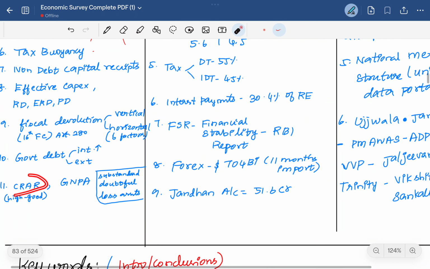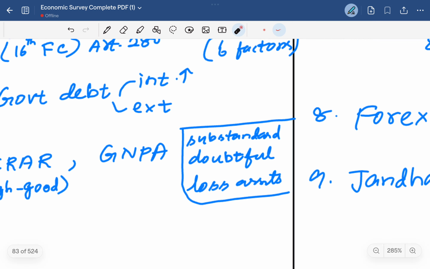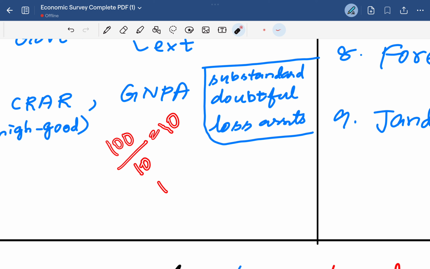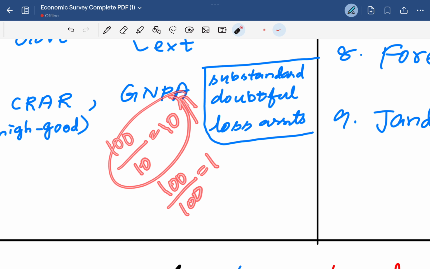Then the capital to risk weighted asset ratio. Capital to risk weighted asset ratio is the capital ratio of risks. For example, consider if you have a capital of 100 and there is 10 rupees of risk, then you will get a ratio of 10. In the same sense, if you have 100 rupees and the whole amount is at risk, then you will get a ratio of 1. So the higher the ratio, the better the capital buffer.